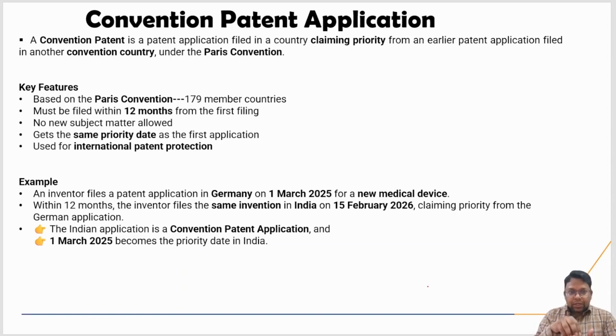Conventional patent application is those patent applications filed in a country, claiming from an earlier patent application filed in another conventional country under the Paris Convention. Suppose, let's take an example. That would be easy for you to understand what I'm trying to say here.